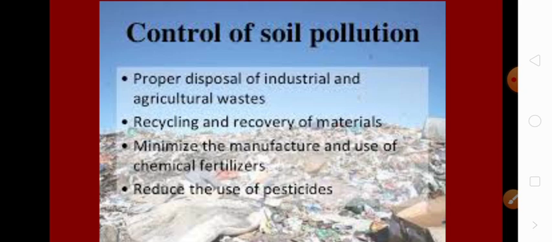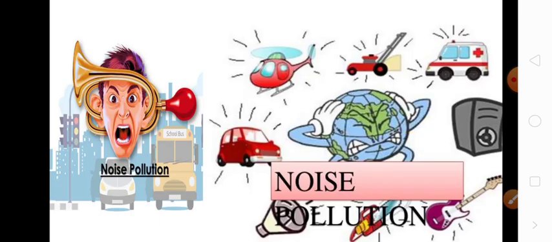First of all, we can reduce the use of fertilizers and pesticides, because they can cause soil pollution. And we should try to recover and recycle the materials. We should use the concept of the 3 R's: recycle, reduce, and reuse.